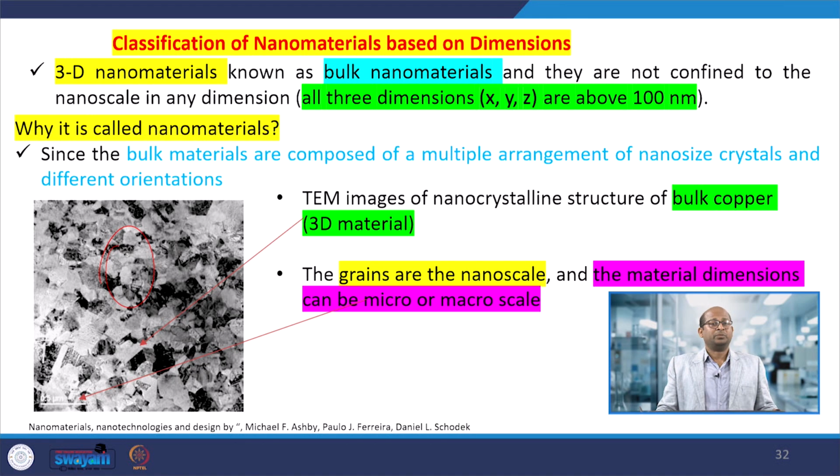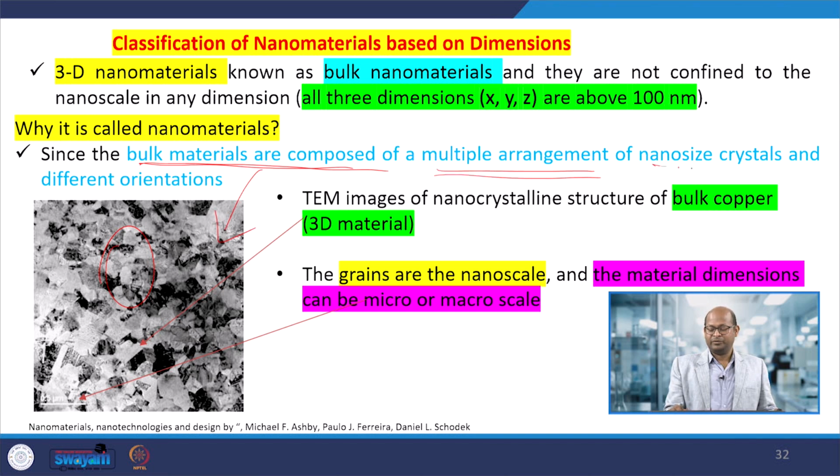Still, why is it called nanomaterials? This is 3D nanomaterial, and we are saying this is bulk material as well as nanomaterial, since the bulk material, particularly whatever we have prepared, is a multiple arrangement of nano-size crystals in different orientations. So these materials consist of a lot of nano-size crystals, and the orientation of the different crystals is also in the nanometer range. That is why we are saying it is nanomaterial, but 3D nanomaterial, and the particle size of the material is more than 100 nanometers.